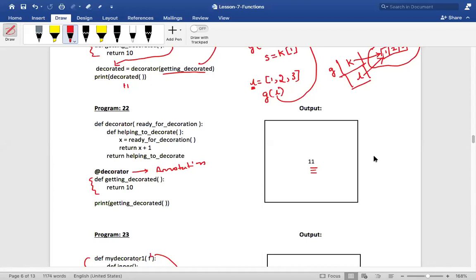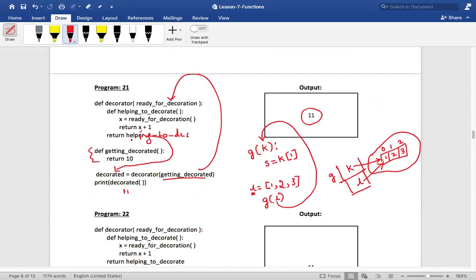Okay, someone is telling one doubt. Yeah, Praveen, tell me, what is that doubt? Sir, go to the first decorator program. Here in main context, we are calling decorated equals decorator in getting decorated, right?